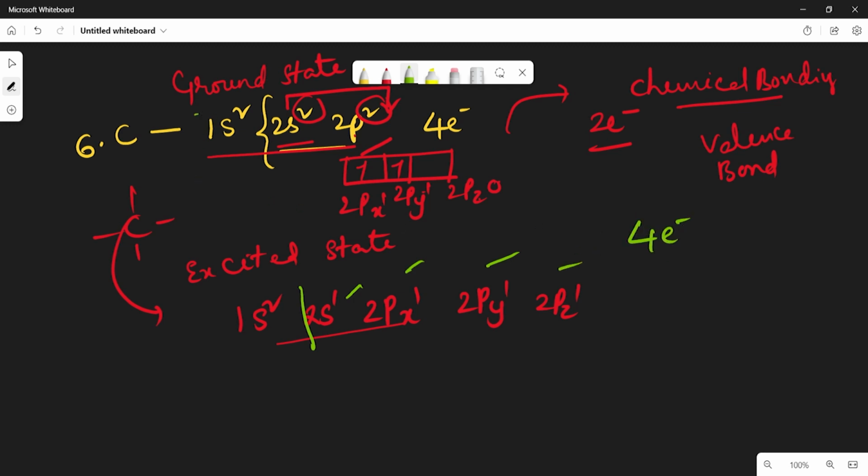In the ground state, only 2 electrons are unpaired. So by using these 4 unpaired electrons, the carbon can form 4 bonds with different atoms. So this is called ground state configuration, and this is called excited state configuration of carbon.